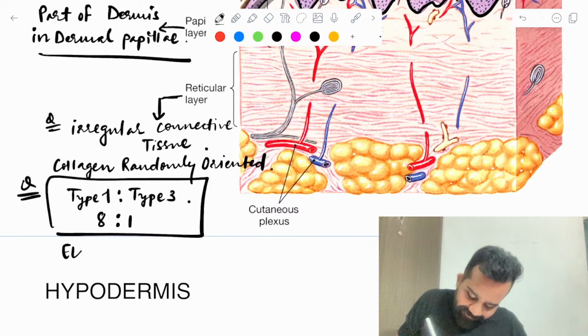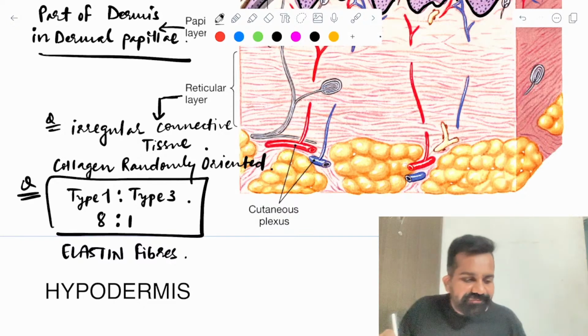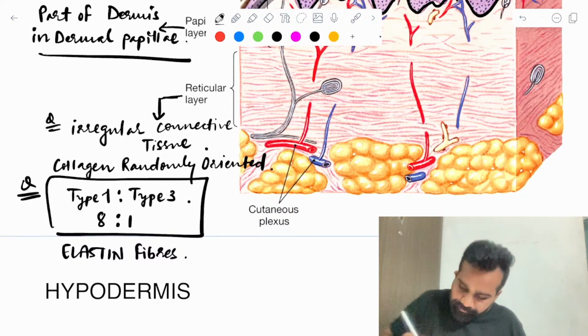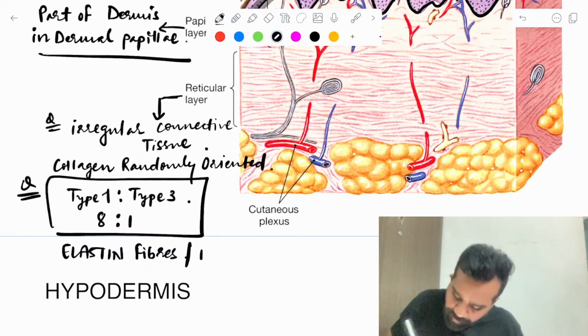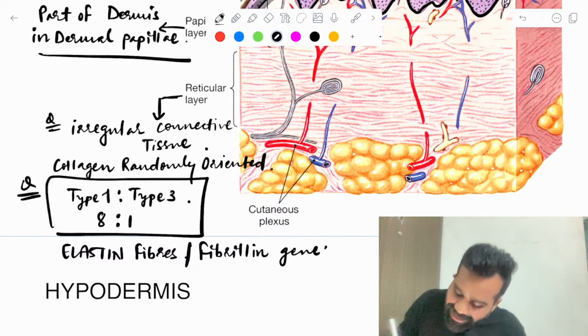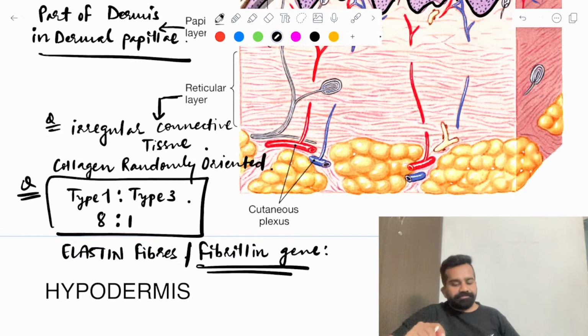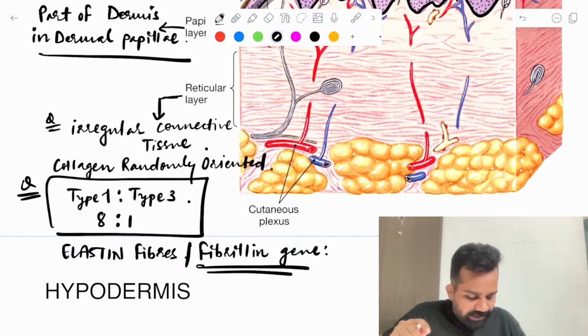It has elastin fibers. And which gene is involved? The fibrillin gene. Any disease you know which is associated with the fibrillin gene?